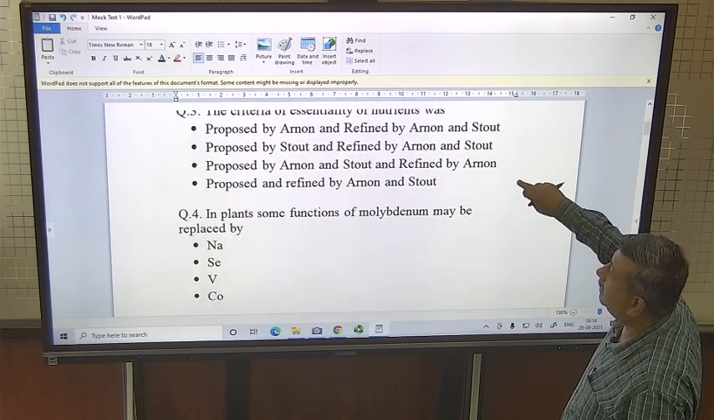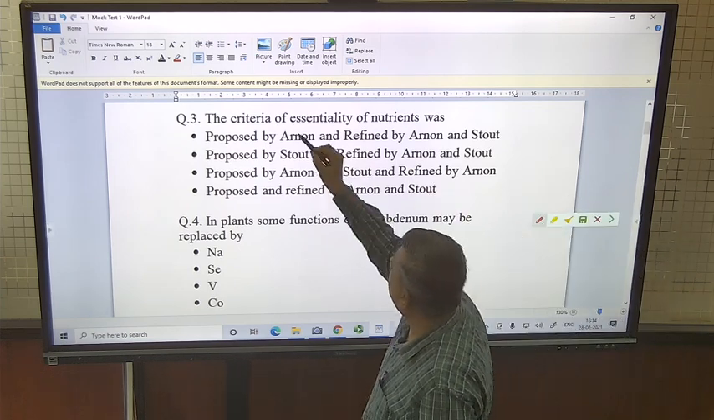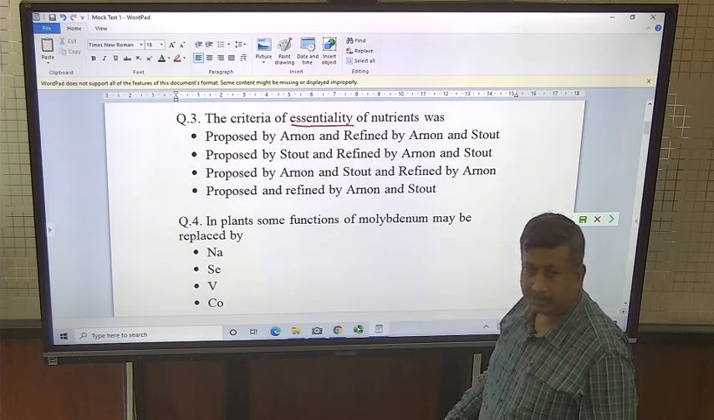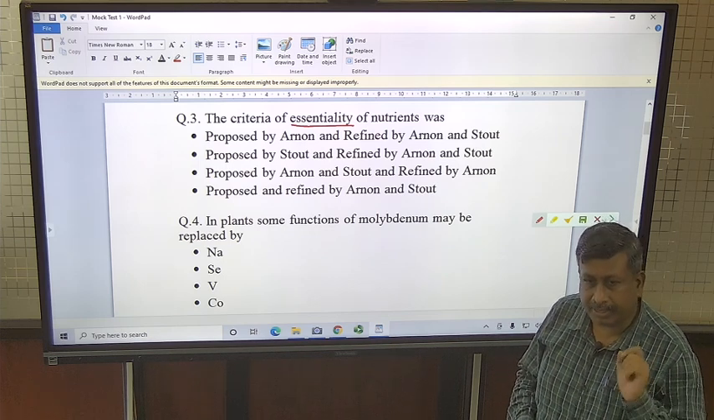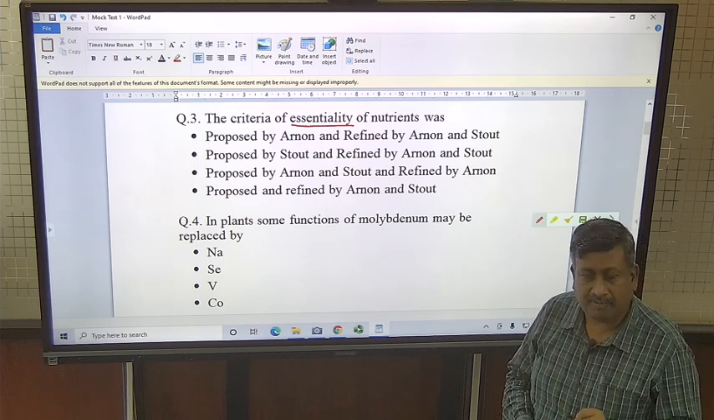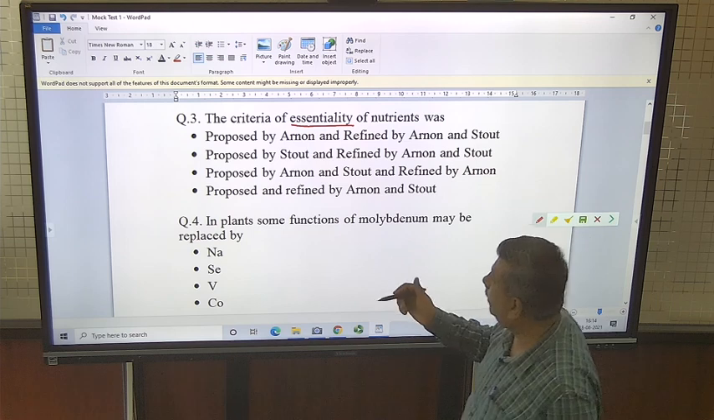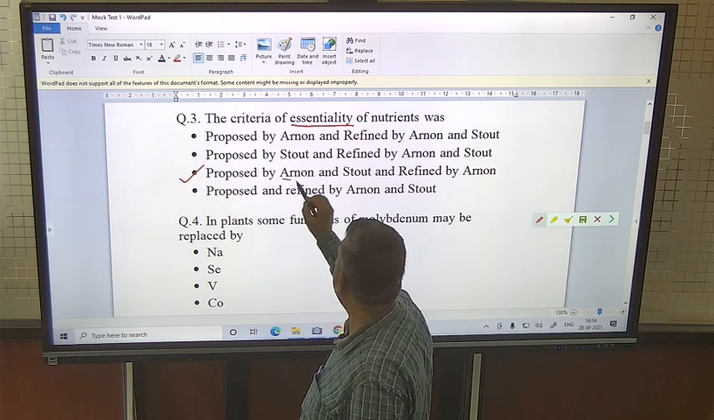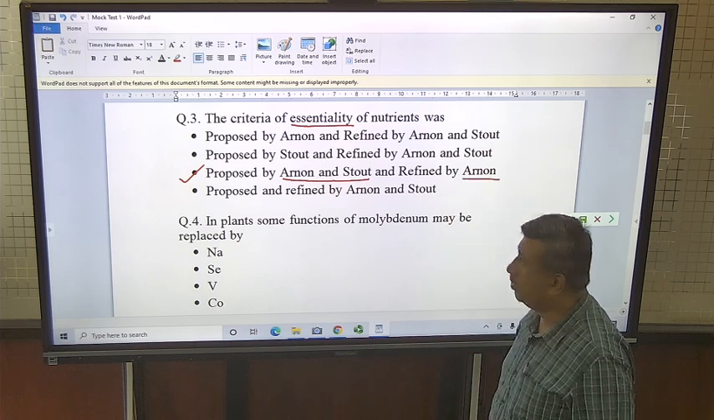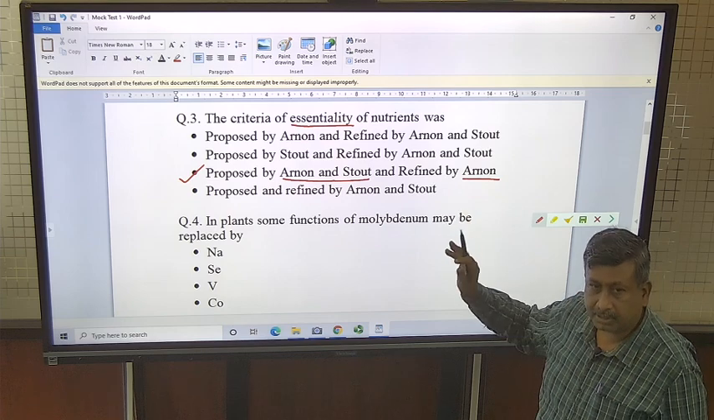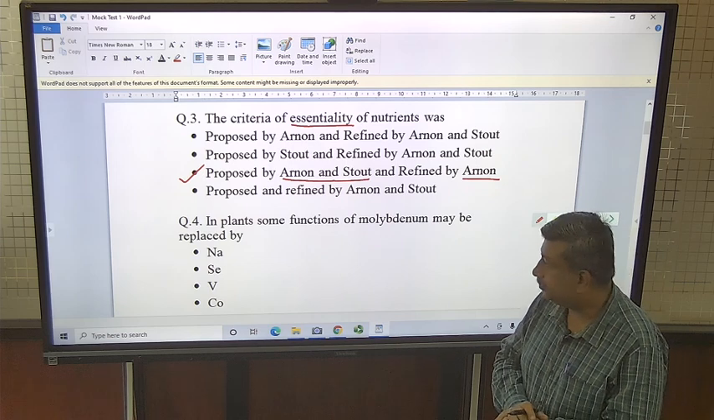Then the third question is: the criteria of essentiality of nutrients was... Here confusing options are there. The criteria was first proposed by Arnon and Stout in 1939. Later, in 1954, this criteria was refined by Arnon. So that's why this is the correct option: proposed by Arnon and Stout in 1939 and then refined by Arnon in 1954. The question is clear, but the options are confusing, so be clear about the options.